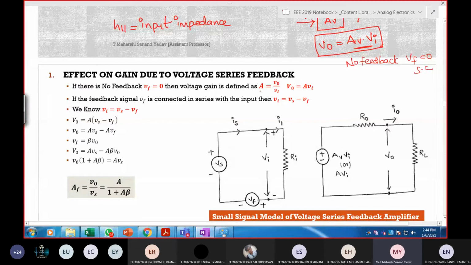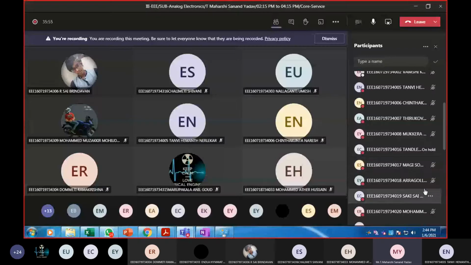And we know this. Tell me, what is this? Is A the gain with feedback or without feedback? Without feedback. A is nothing but gain without feedback. Now you try to apply KVL within this loop in this direction. Wait, let me call a roll number. I want to check who is perfect in writing KVL.